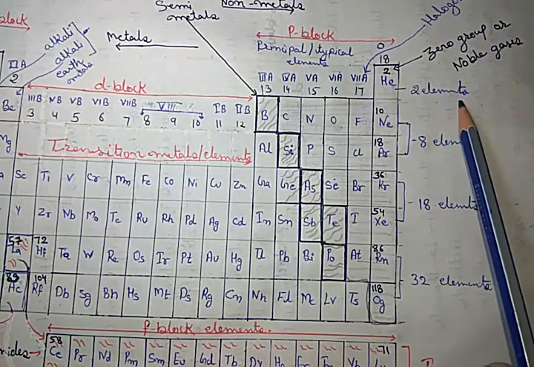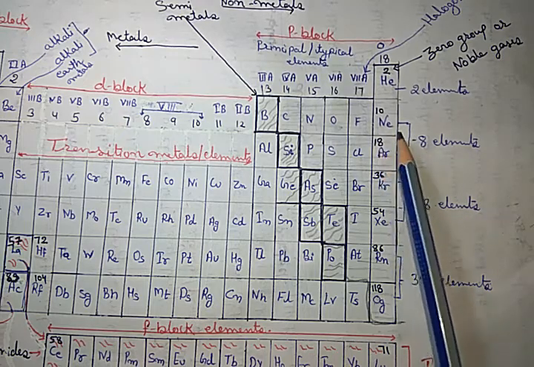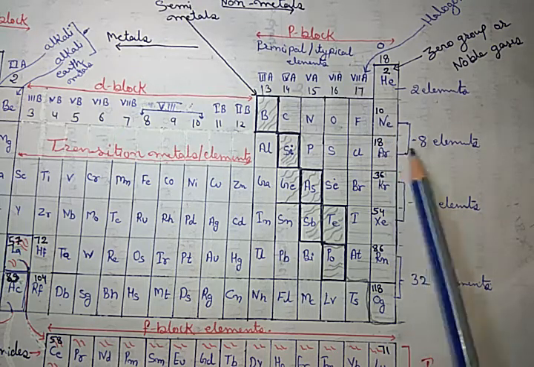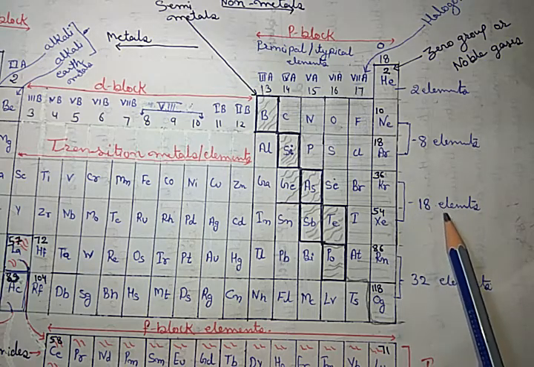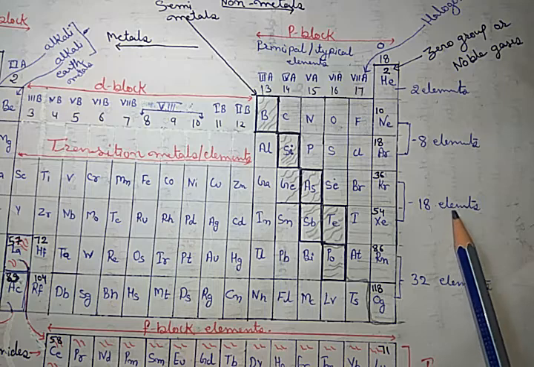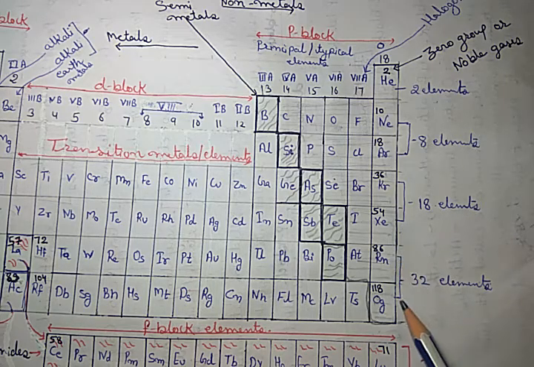The second and third, which have 8, 8 elements, are called short periods. The fourth and fifth, 18, 18 elements, are called long periods. While the sixth and seventh, which have 32, 32, are called very long or extended periods.